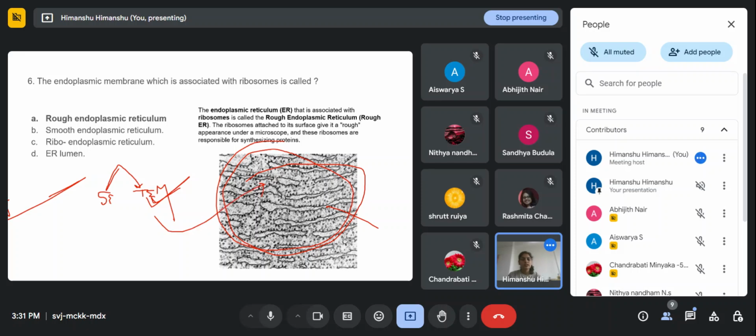This is the image done by the researcher. They did this SEM, and then they see that the ribosomes are present on the cell, this RER. So the endoplasmic reticulum that is associated with ribosomes, we call it rough endoplasmic reticulum. The ribosomes attached to its surface give it a rough appearance under a microscope, and these ribosomes are responsible for synthesizing the proteins. Right? Any doubt? No, ma'am.